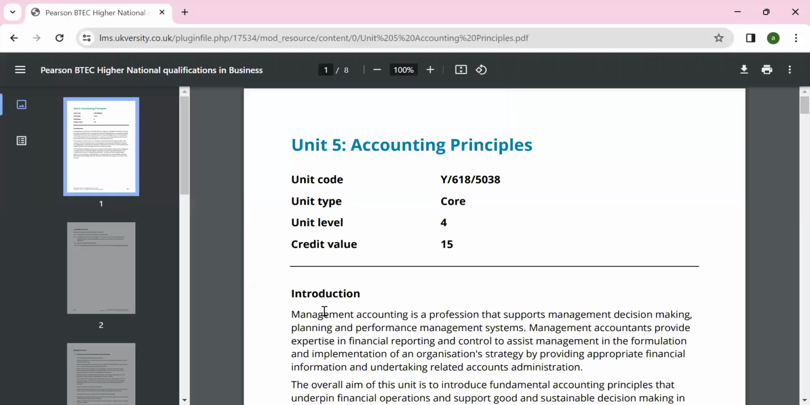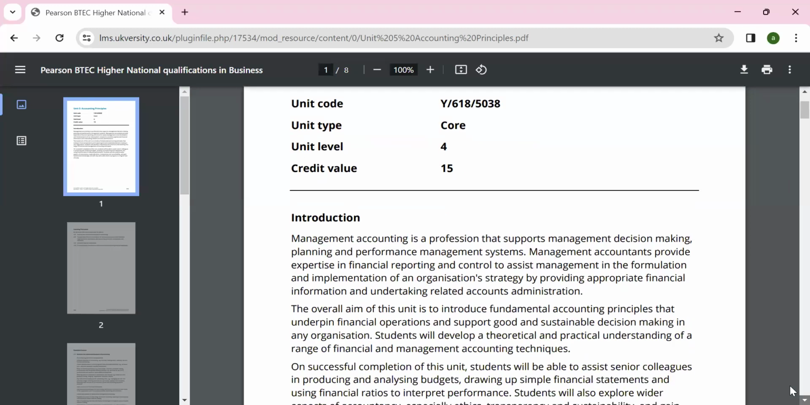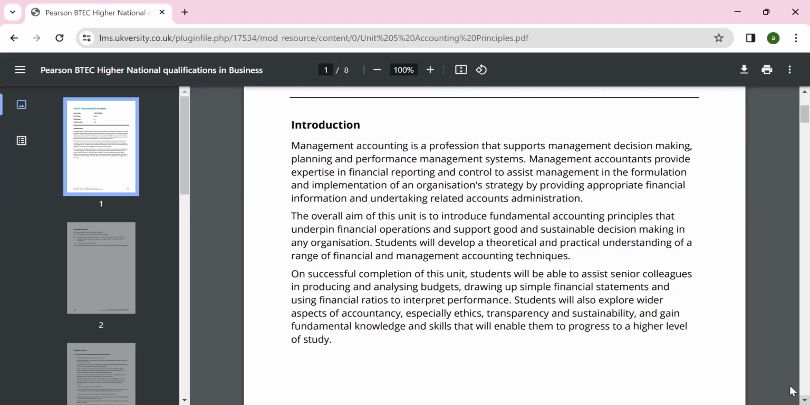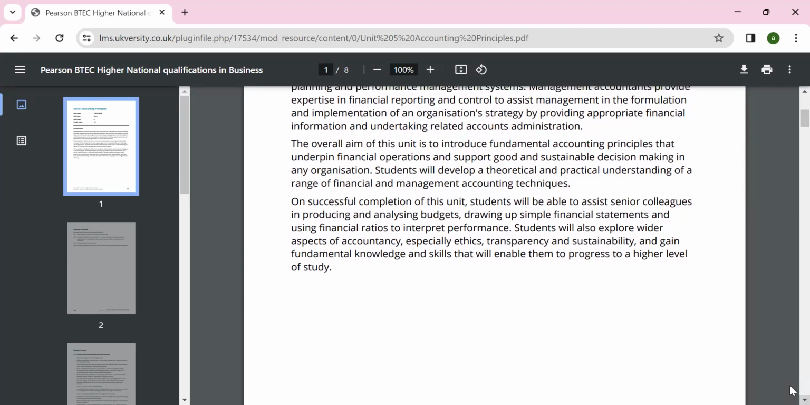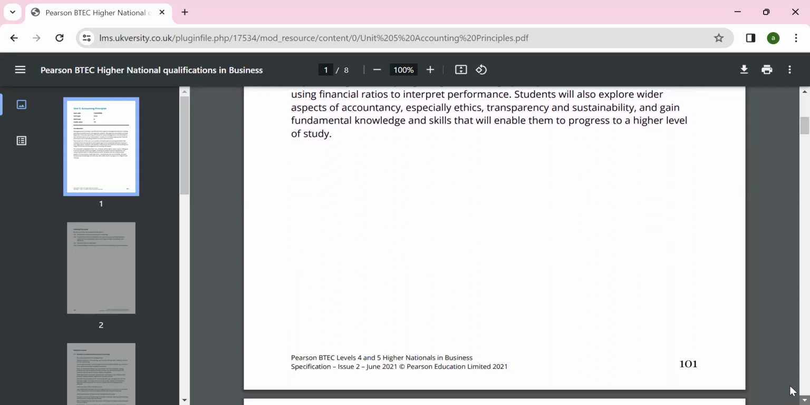Okay, so we are looking at accounting principles, unit 5. As you know me, my name is Anjum. If you have any question, drop me an email. Introduction: management accounting is a profession that supports management decision making, planning, and performance. Management accounting is internal, and financial accounting is external. The aim of this unit is to provide you financial operations information for sustainable business.